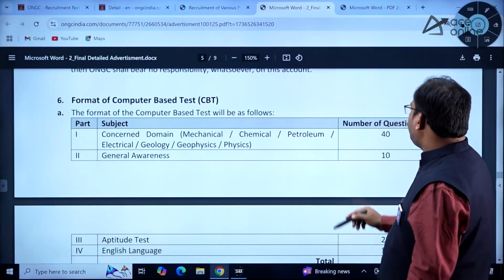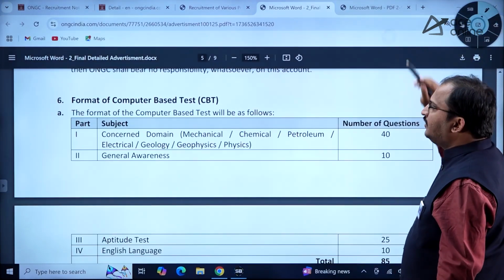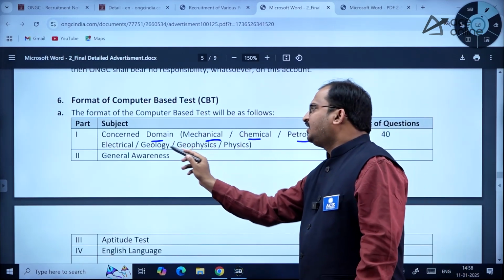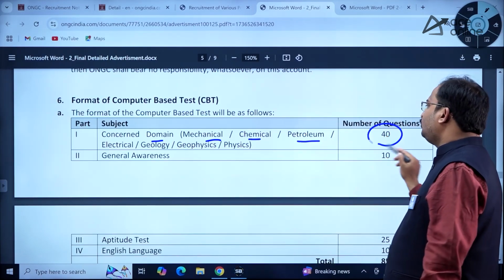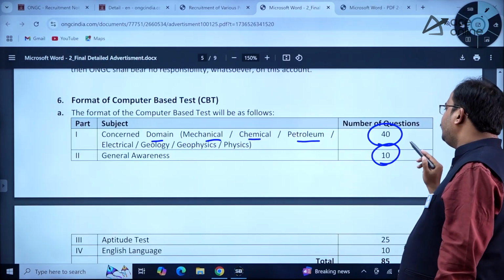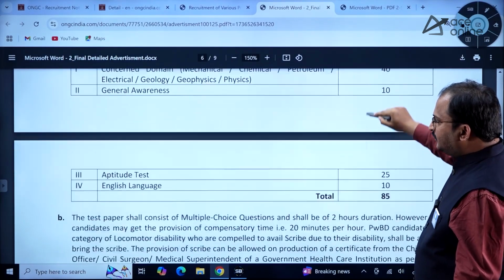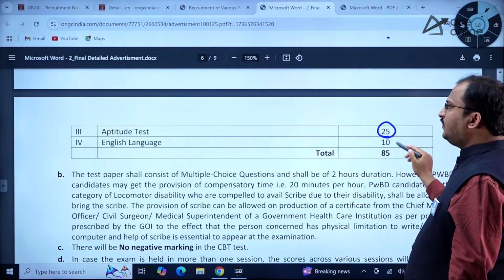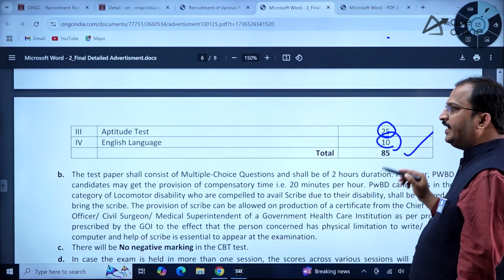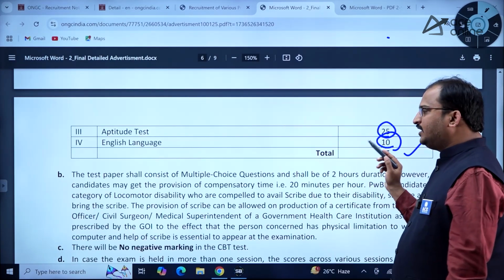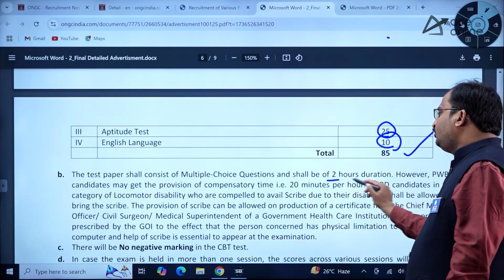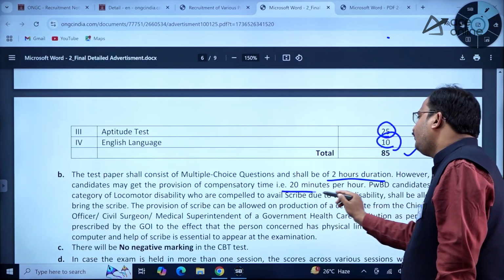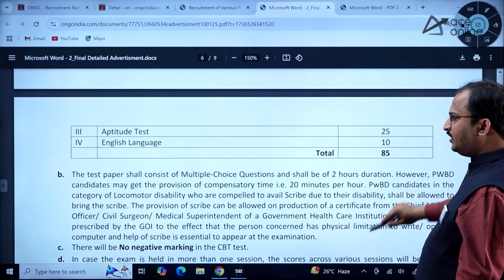Now coming to the computer based test, how many questions will be there? For the concerned domain or subject, mechanical, chemical, petroleum, electrical, geology, geophysics and physics, 40 questions will be there, and general awareness 10 questions. Aptitude test 25 questions, English language 10 questions, total 85 questions, and each one will carry 1 mark, with a 2 hour duration. However, PWBD candidates may get a provision of compensatory time of 20 minutes per hour. That is also mentioned here.